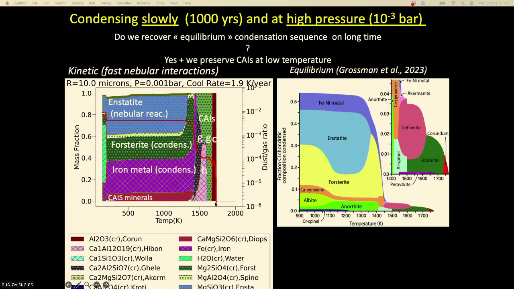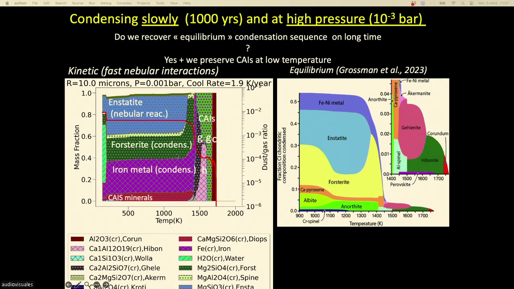So first, here I take a gas at 10 to the minus 3 bar, and I condense it in 1,000 years, something impossible to do in a laboratory. It takes 1,000 years to condense the gas. So first I form corundum, then I form hibonite, that is in pink, grossite, gehlenite. And if you look at equilibrium condensation on the right, I recover equilibrium condensation. We have more or less the same minerals. There are some differences, but more or less the same minerals.